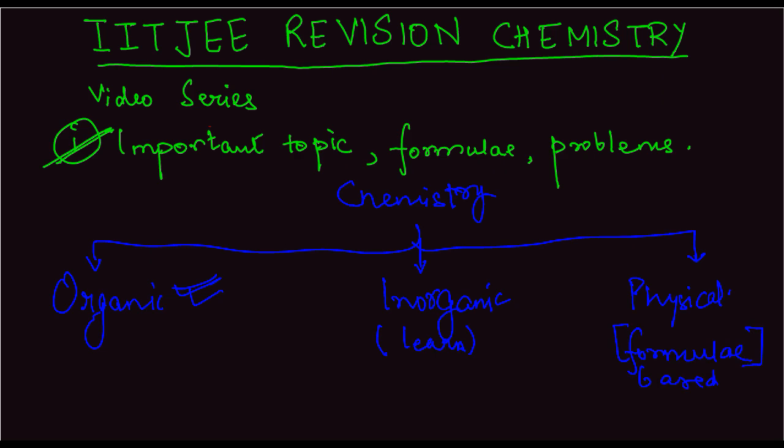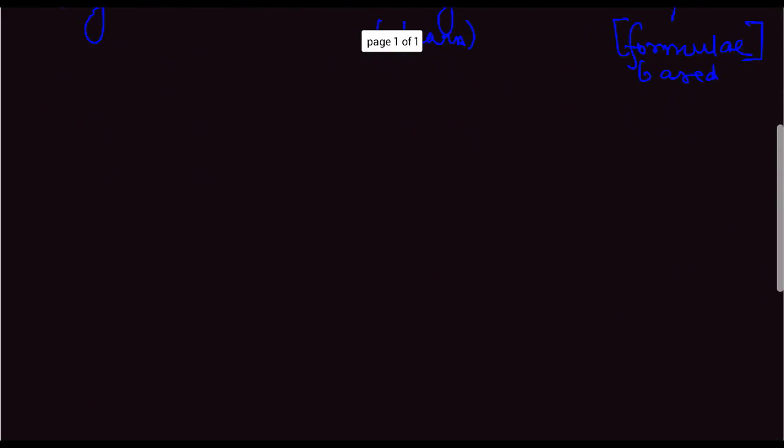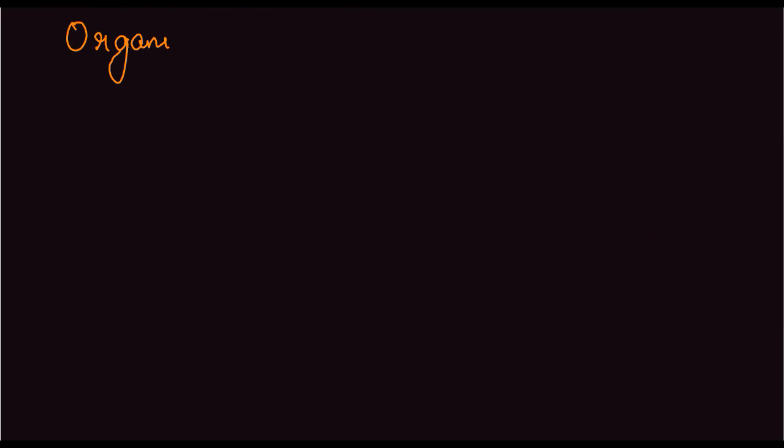Now, in this video, I'm going to start with organic chemistry. Organic chemistry, as we know, has the following topics. The most important topics which I am going to cover in this video are: first is isomerism, which is quite important.